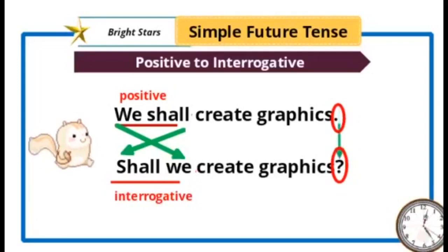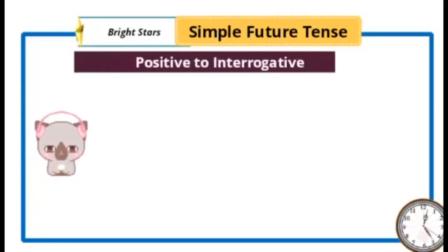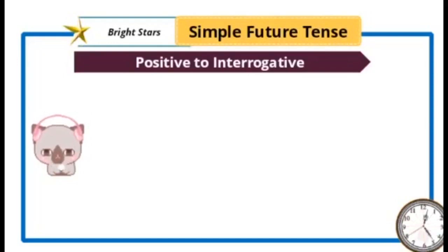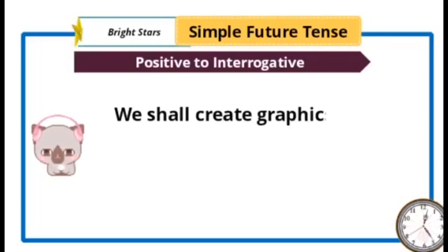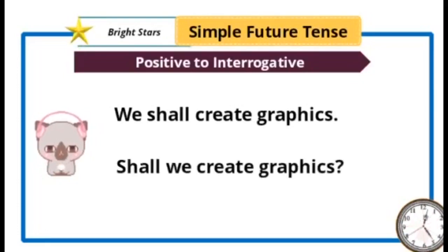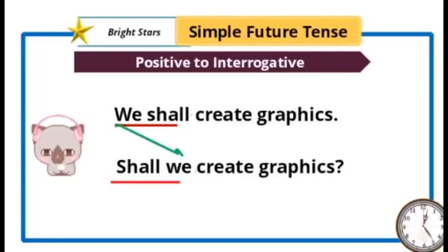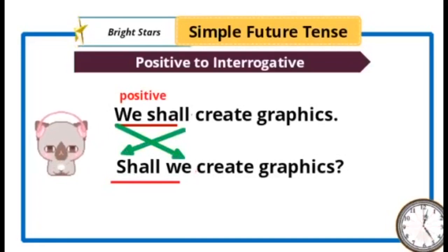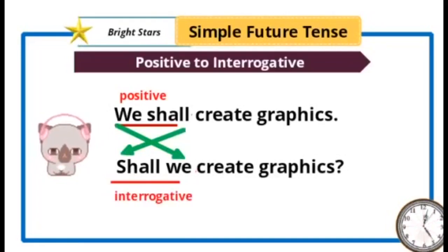Likewise we transform sentences from one kind to the other kind. Positive to interrogative we have already seen. "We shall create graphics." "Shall we create graphics?" One more time you see, full stop, question mark.